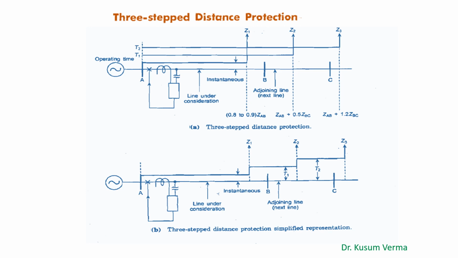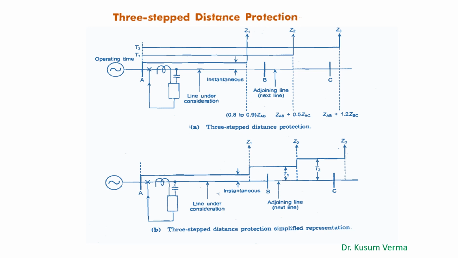So if we want to calculate the operating time for this step, it is written as: operating time of step 2 is equal to operating time of step 1 plus the selective time interval, that is, the delay provided. The selective time interval will be the circuit breaker operating time plus the relay overtravel time. If there is more than one adjoining line, then the second step should extend up to 50% into the shortest adjoining line.